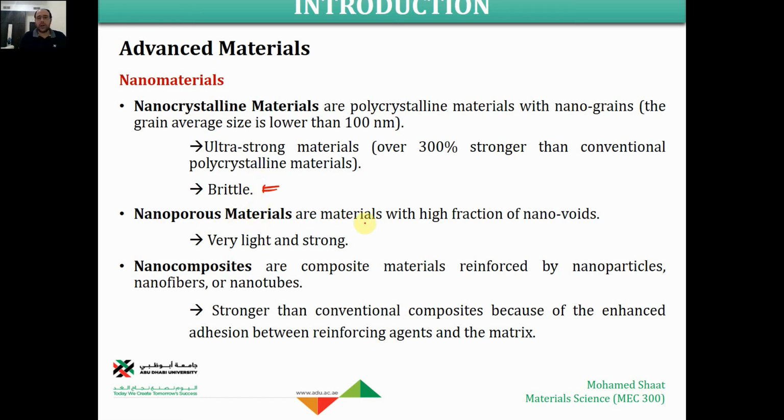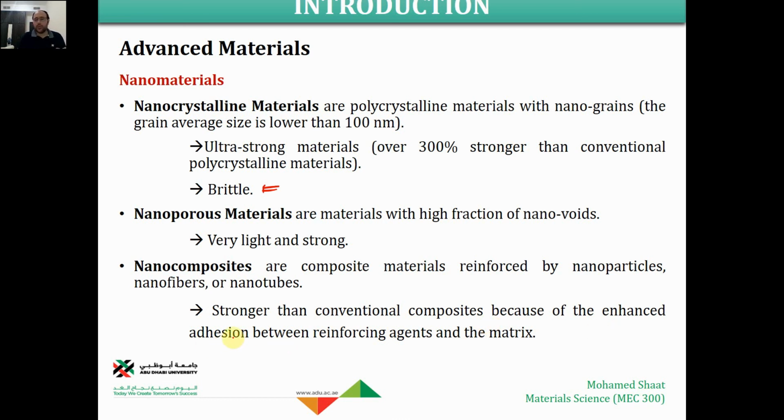Nanoporous materials are materials with a high fraction of nanovoids. They are very light but very strong in the meanwhile. Nanocomposites are composite materials reinforced by nanoparticles. Instead of using particles in the micro scale, we're going to have nanoparticles, nanofibers, nanorods or tubes. We could make a composite material from a carbon nanotube, for example. So we end up with a stronger material than the conventional composite because of the enhanced adhesion.